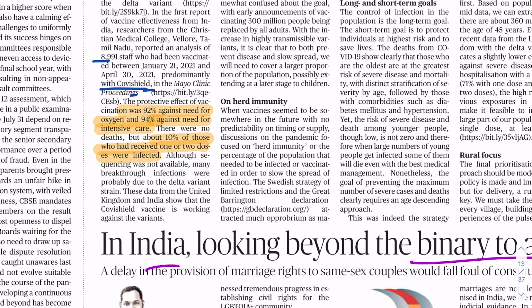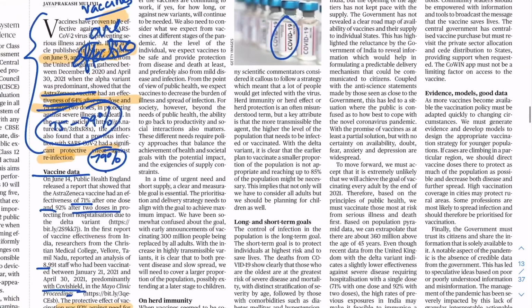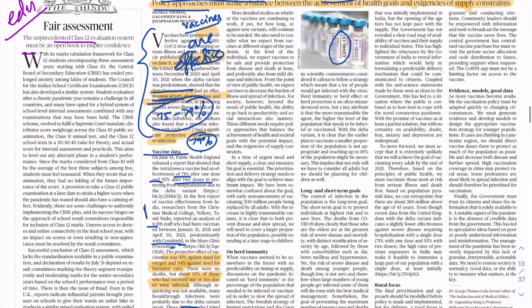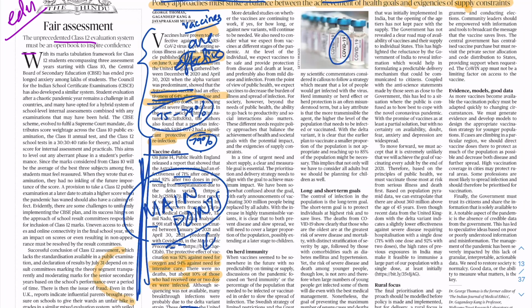These data from UK and India show that Covishield vaccine is working against variants. Okay, so this is the key, that Covishield vaccine is working against various variants of this particular virus. No need to write, you can remember this, right? So this is how you study. You try to pick out the main points in the writing. All this data that they have provided here is going to support this main point.